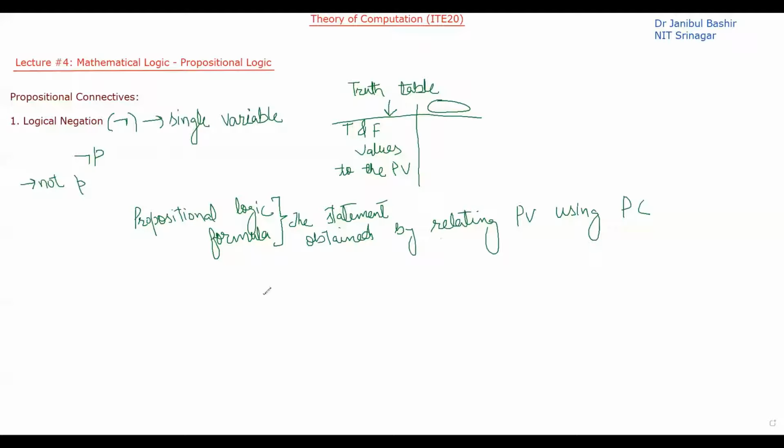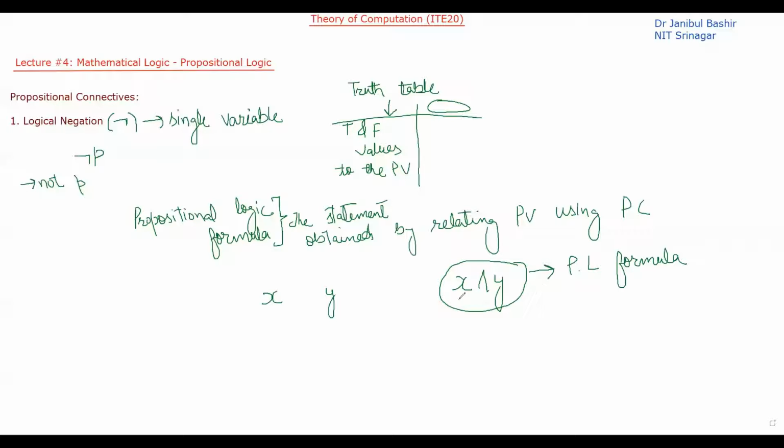For example, if I have two variables x and y, and I am relating these two using an AND gate, this is a propositional logic formula. Why is it a proposition? Because at the end this can have either a true value or a false value. So this particular statement is called a propositional logic formula.